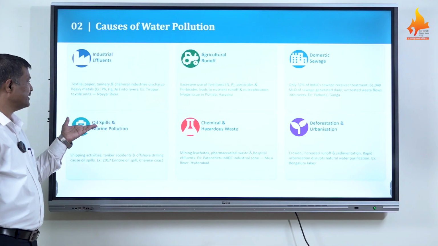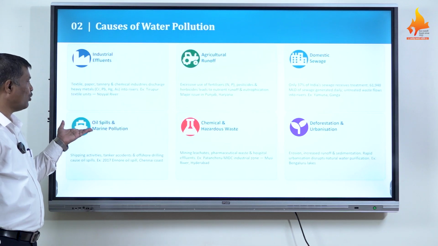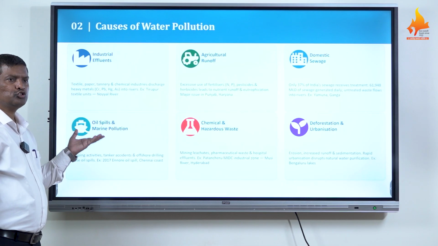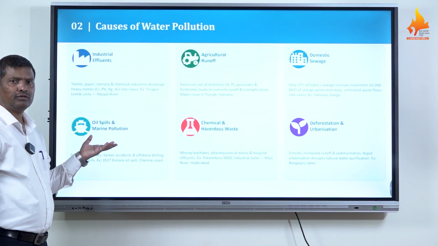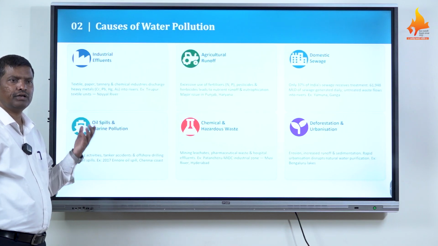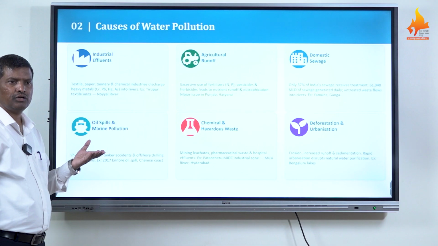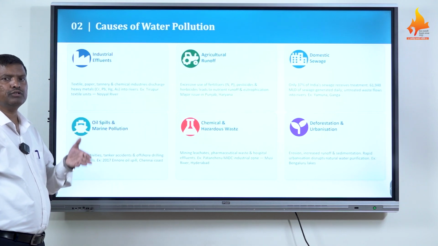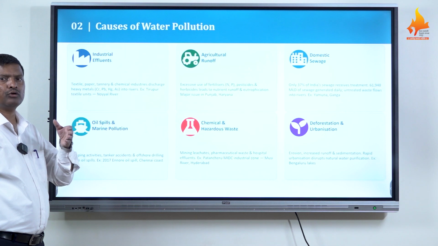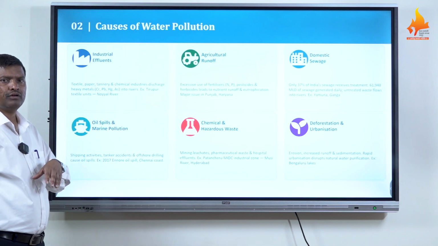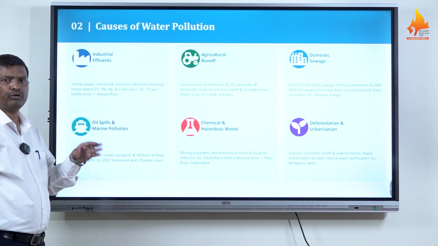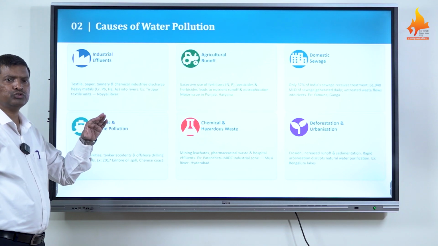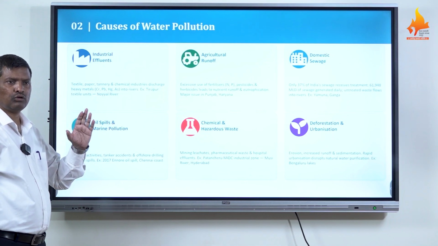The next cause of water pollution is oil spills and marine pollution. Most of the raw crude oil comes from different countries to India for refining. In refineries, the crude oil is fractionated into different components and purified, and during that process most of the waste goes to the ocean, seas or water bodies.